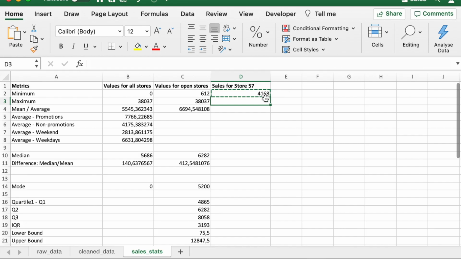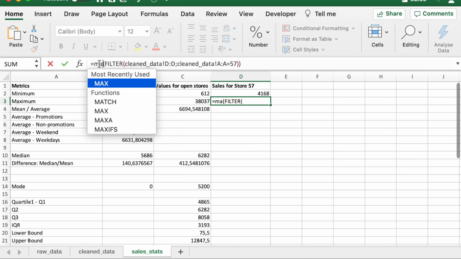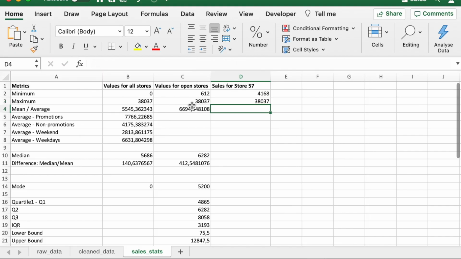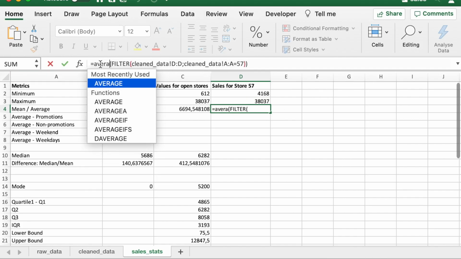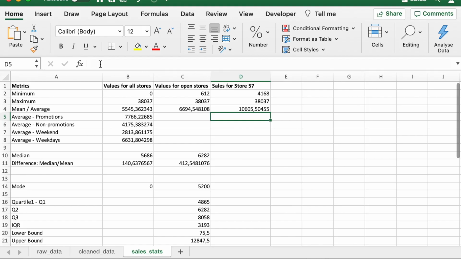Next, we can copy this formula and simply paste it for calculating maximum. Maximum should not be a surprise. It's 38,037. This is our best performing store. And in a similar way, we can calculate the mean, which is the average. It's 10,600. We can see that our average for store 57, which is our best performing store, is already quite high compared to the rest of the stores.